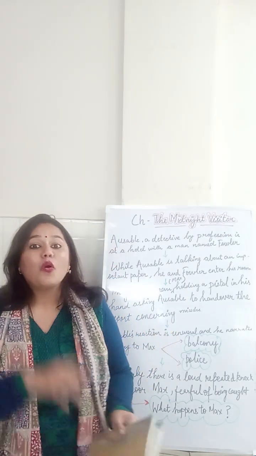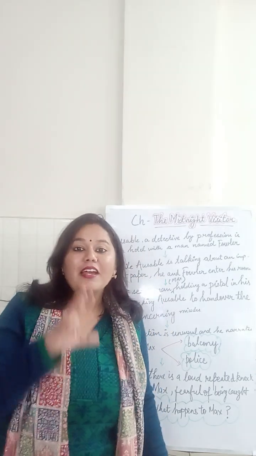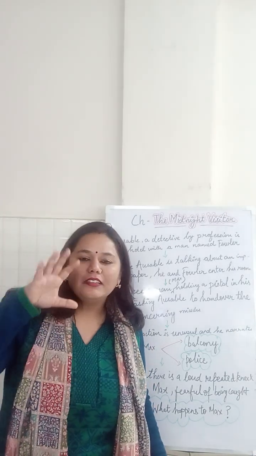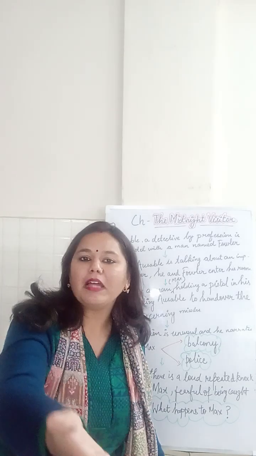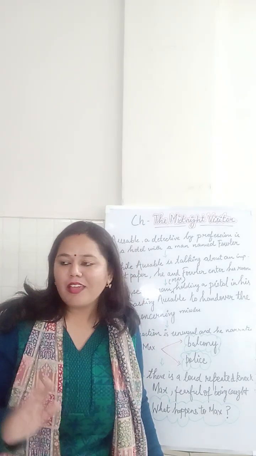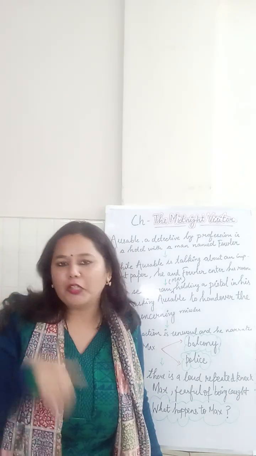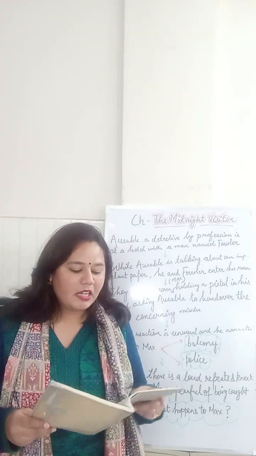So now, what is Osibel trying to do here? He's trying to create a picture in Max's mind saying that, I'm not saying there's a balcony right outside my room. There is a balcony of the next room through which someone can enter or jump into my room as well.